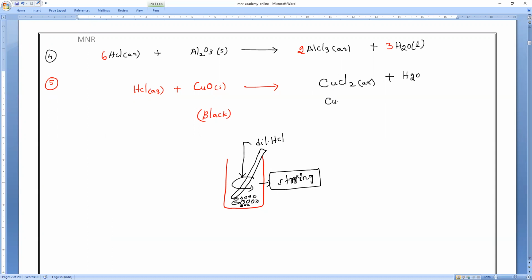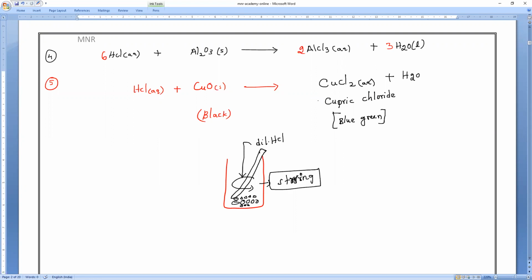What is the name, Noor? Cupric chloride. Copper chloride, or we can say cupric chloride. What is the color? Very green color only, remember. Hari? Blue green color. Keep it in mind. Actually, green color you might have written, but actually it is blue green color. Make it quick, so that you write the activity result.